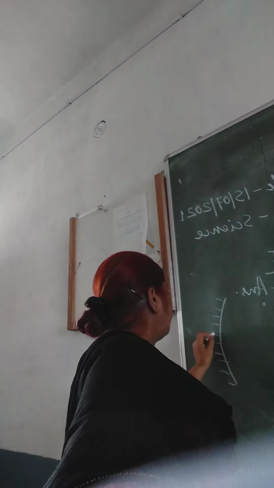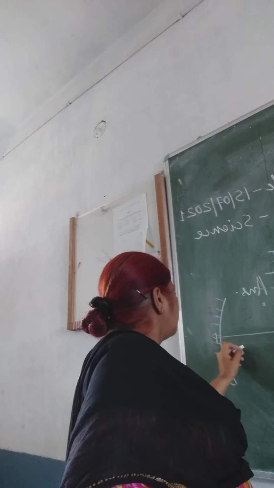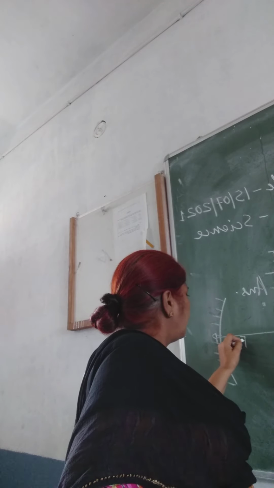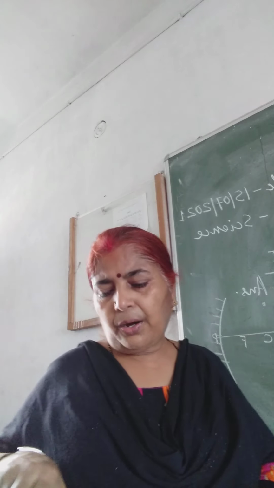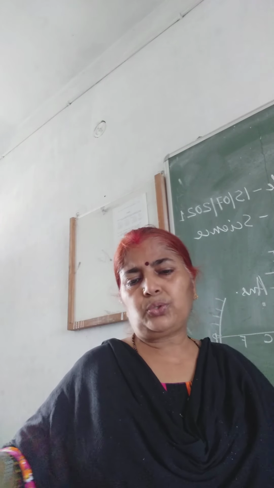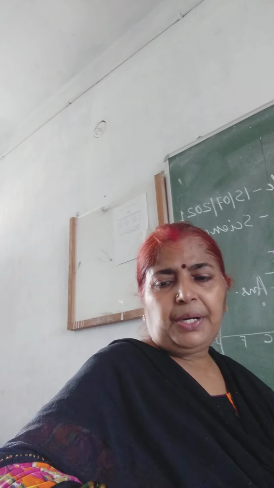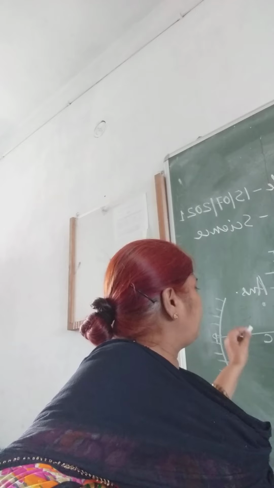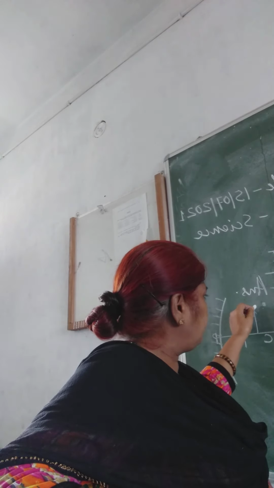Now you can write midpoint P, then this is F, and here is C. Now put the object between C and F. This is object AB.